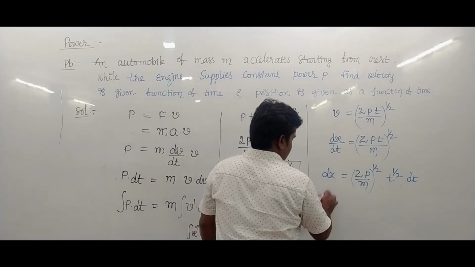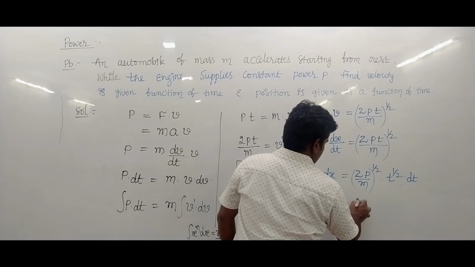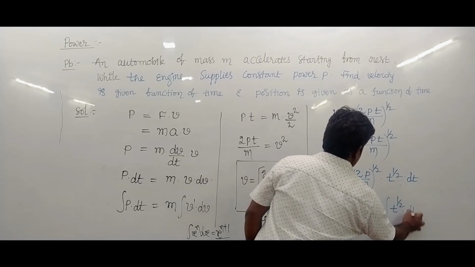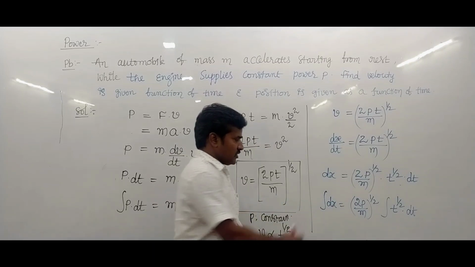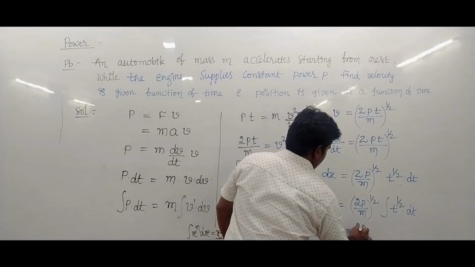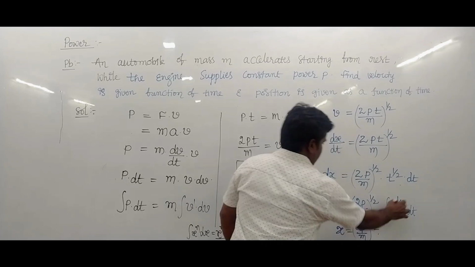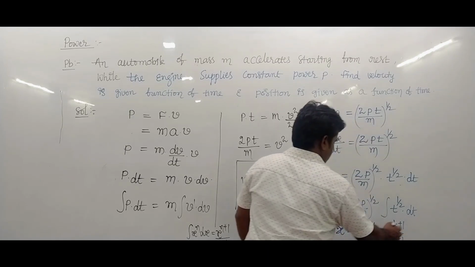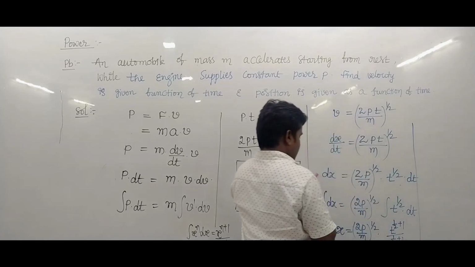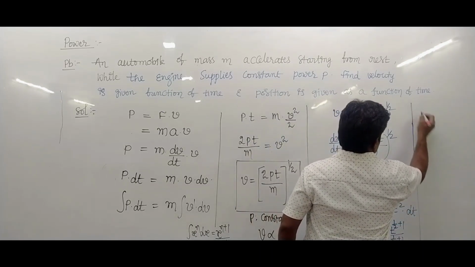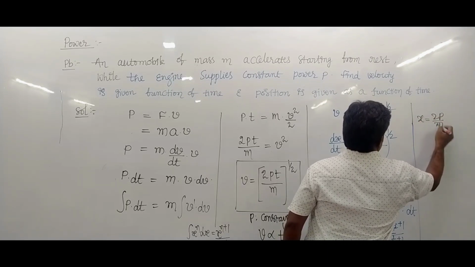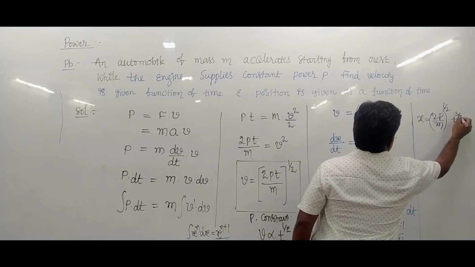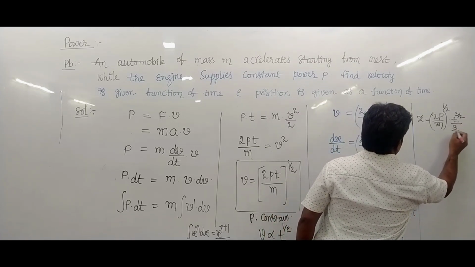Integration on both sides: integration of dx gives x equals (2P upon m) whole power half, which is a constant, into integration of t power half dt. That is t power half plus 1 upon half plus 1, which is t power 3 by 2 upon 3 by 2.